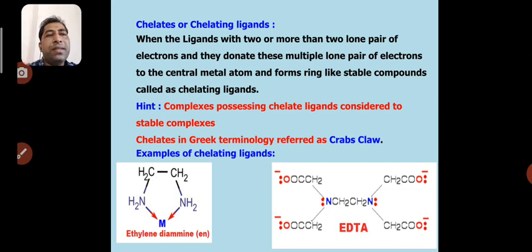So in coordination chemistry, there are a number of examples of ligands that can be recognized as chelates or chelating ligands. Here very simple examples are given, like ethylene diamine or EDTA. There are so many examples of these chelating ligands, and they form very stable complexes because they have more lone pairs to attach to the central metal atom. In Greek terminology, the crab's claw is referred to as a chela.